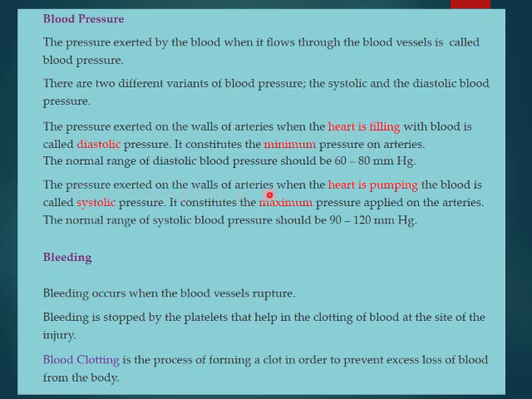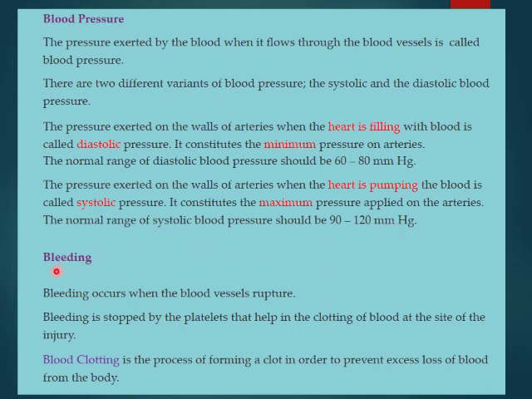The pressure exerted on the wall of arteries when the heart is pumping the blood is called systolic pressure. When the heart squeezes and exerts blood out through it, then that pressure is known as systolic pressure, and it constitutes the maximum pressure. See, diastolic is minimum and systolic is maximum pressure applied on the arteries, and the normal range of systolic blood pressure should be between 90 to 120 mm of mercury.